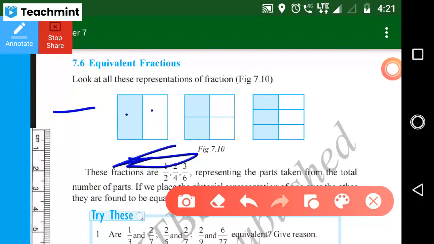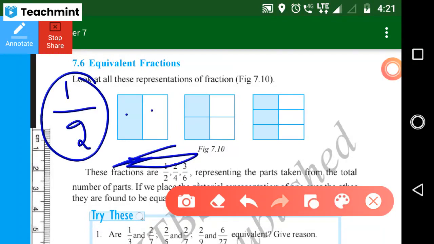Ma'am, 1 by 2. Because there are 2 parts of the square and one part is shaded. We have to put the total number of parts in the denominator, and the shaded part we have to put in the numerator. Very good.